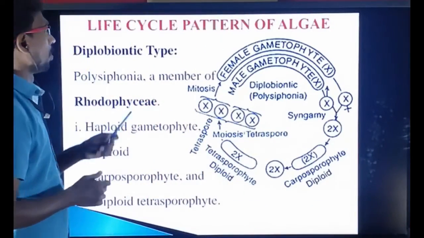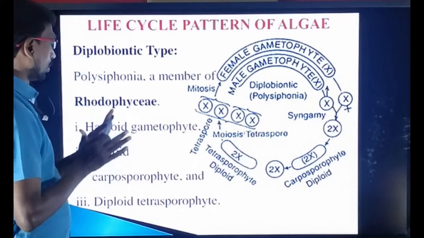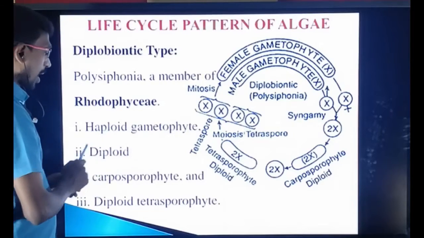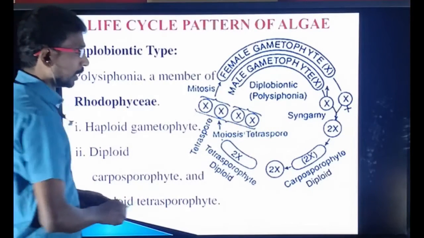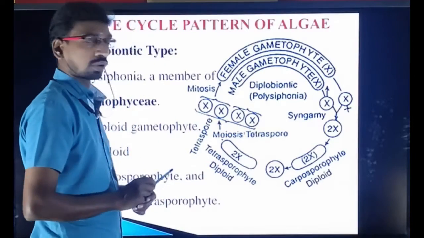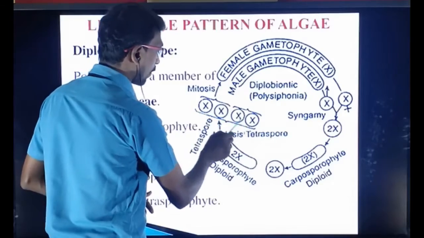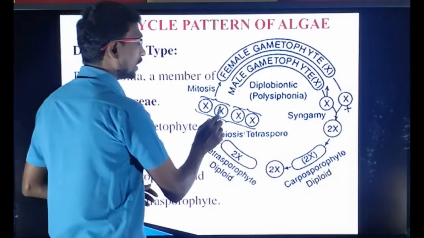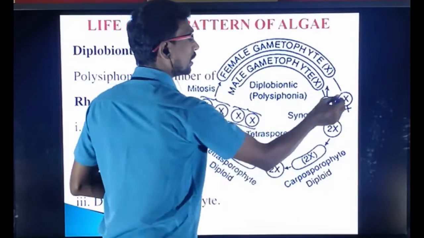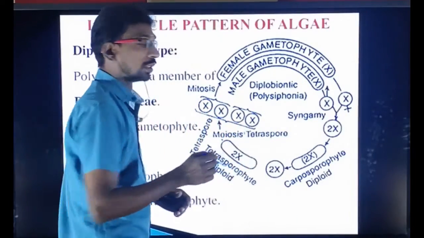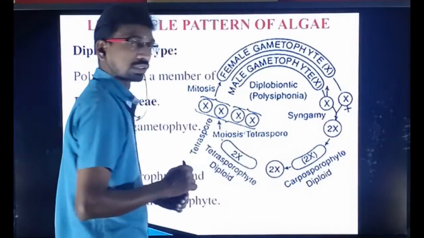And the next, diplobiontic. Diplo means two diploid stages: haploid gametophyte, diploid carposporophyte, and diploid tetrasporophyte. So here the plant body is a tetrasporophyte. It undergoes meiosis and forms haploid spores, tetraspores. The tetraspore forms the gametophyte. The haploid gametophyte undergoes syngamic fertilization and forms the diploid zygote.